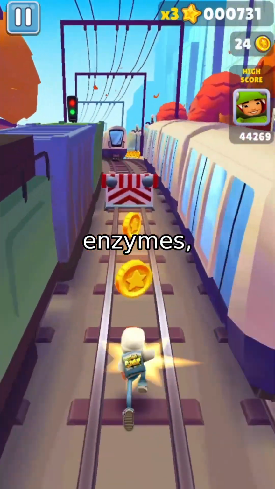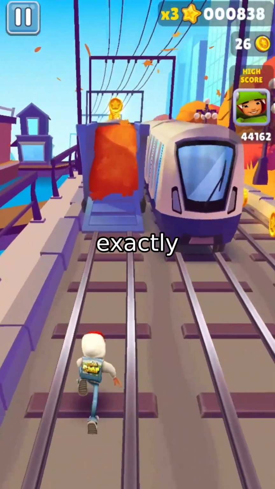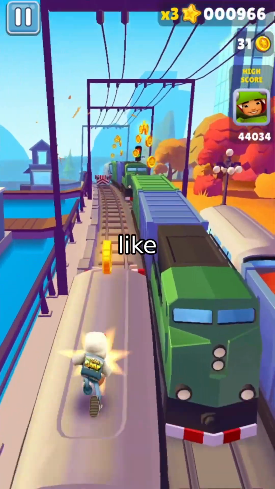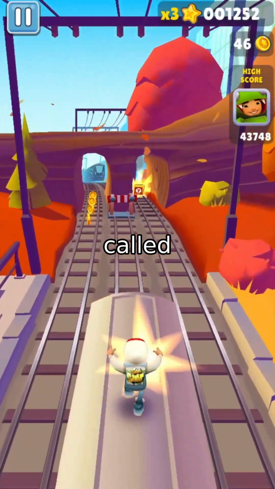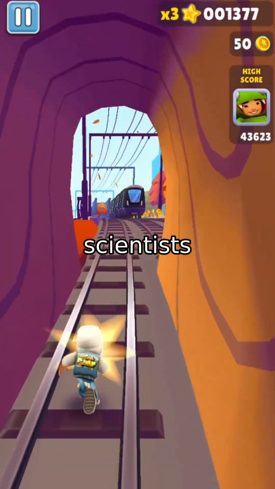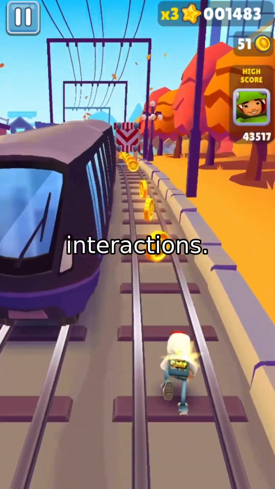Ever wondered how enzymes, those tiny biological machines, know exactly which molecules to target? It's like a lock and key, but way more complex. Today, we're diving into a groundbreaking tool called OmniESI that's revolutionizing how scientists predict these critical enzyme-substrate interactions.